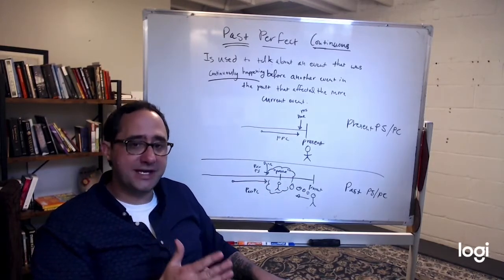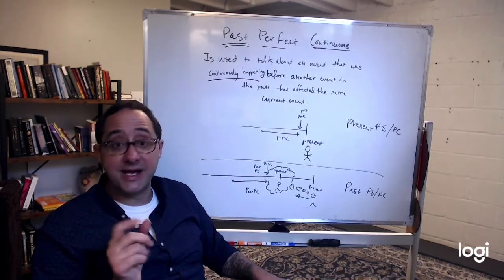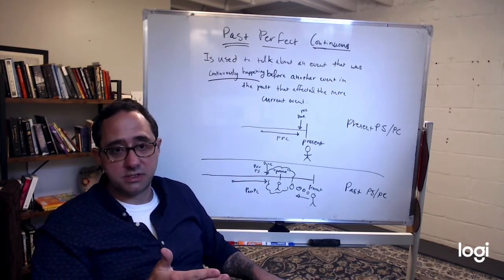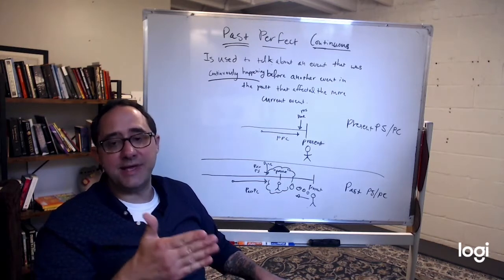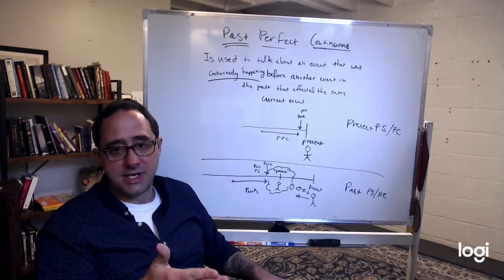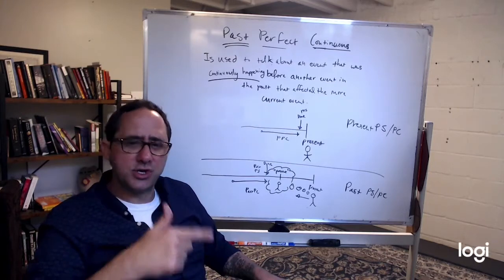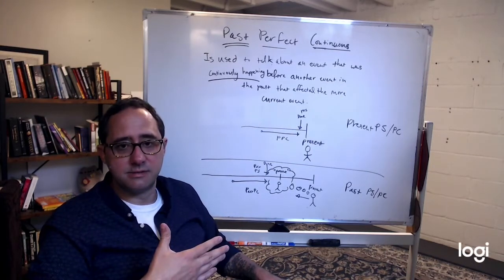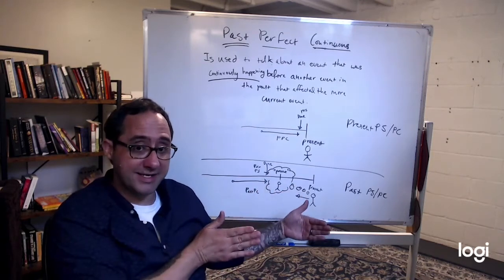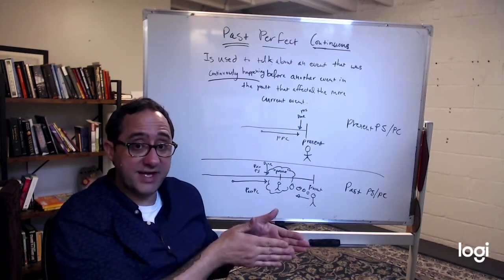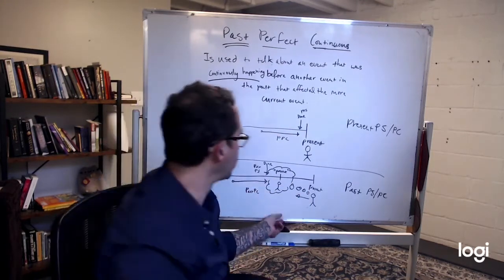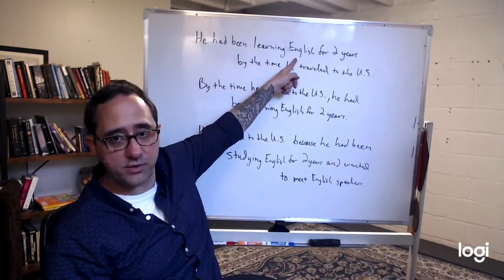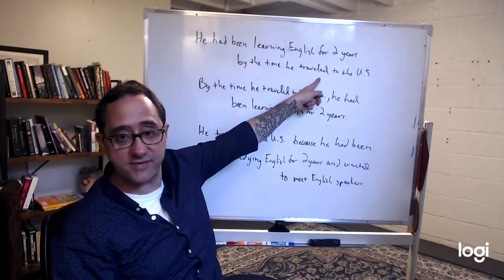I had been cooking, not have been. I had been cooking for 2 hours when he came into the room. I asked him, could you set the table? I'm really tired. See, something had been happening continuously before my past event. It affected it. Let's look at an example. He had been learning English for 2 years by the time he traveled to the US.